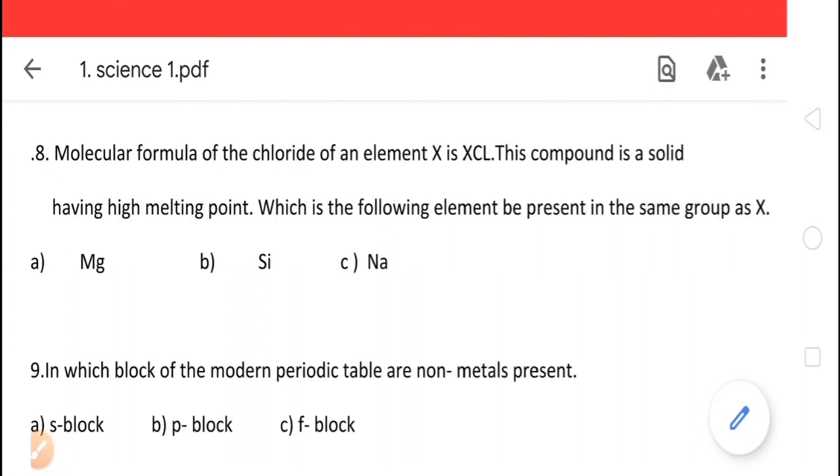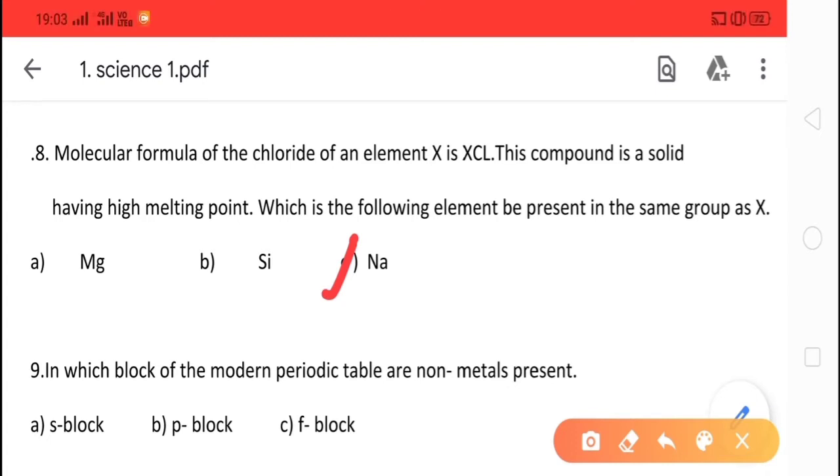Eighth question is, the molecular formula of the chloride of an element X is XCl. This compound is a solid having high melting point. Which of the following elements is present in the same group as X? The options are option A, Mg, option B, Si, or option C, Na, and the correct option is option C, Na.